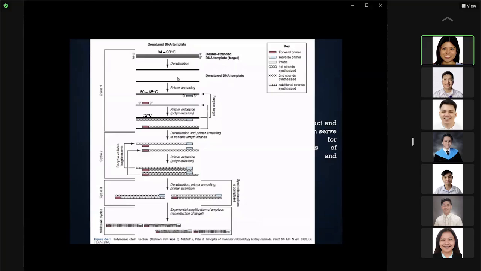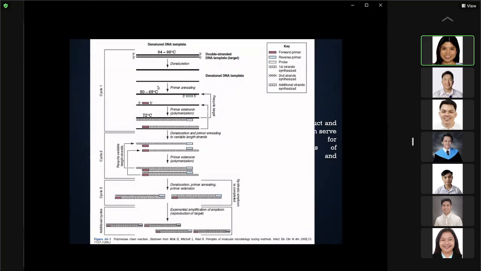So this is a flow chart of your PCR cycle. This is the first step, which is your denaturation, at 94 to 98 degrees centigrade. You want to separate the 2 strands of DNA, so you end up with 2 strands of DNA. These are your denatured DNA.